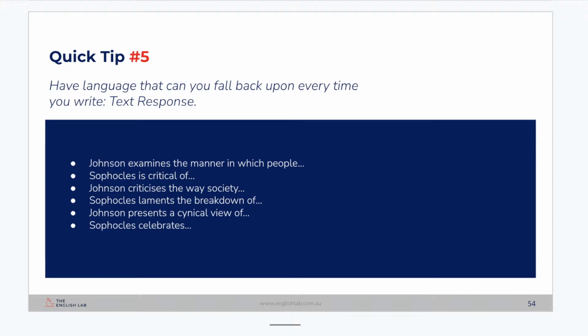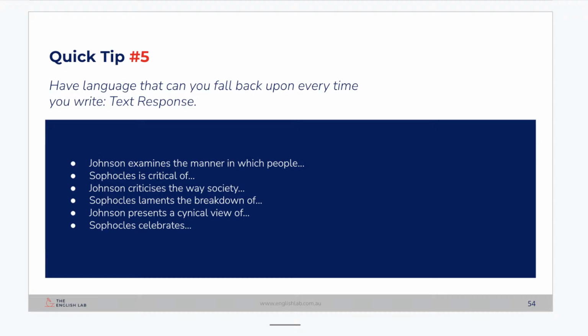What you'll notice with these, and this is obviously for Oedipus the King and High Ground, for those of you that might be doing those, is that you can just replace the surnames there with your particular author, playwright, poet, or director. You'll notice that it goes name and verb. Johnson examines. Sophocles is critical of. Johnson criticizes. Sophocles laments, presents, celebrates.